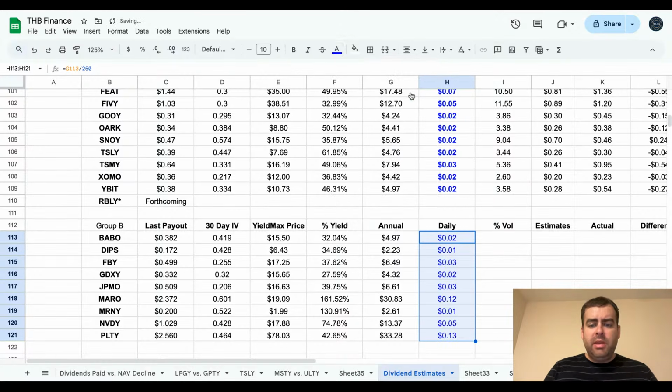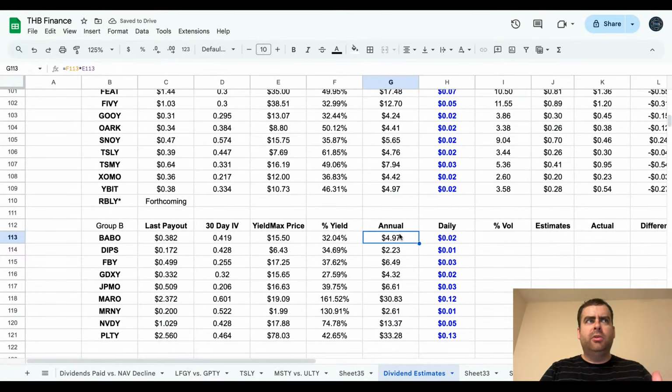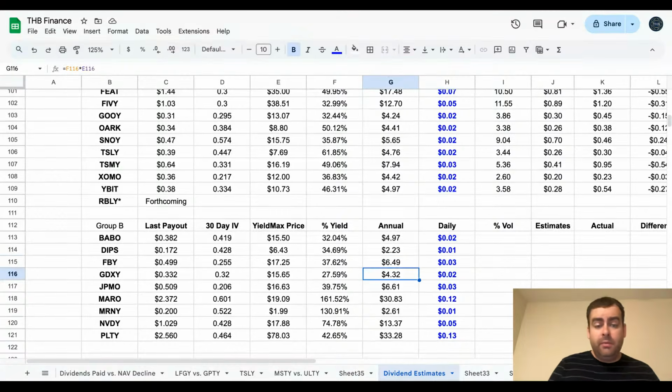And stay with me because the video is going to get really exciting when we go over our actual estimates, which is kind of an oxymoron, actual estimates, because they're not the actuals. But anyway, we're getting a whole $5 annually for BABO, 2 cents a day. And my formula is based on 250 trading days. 2.23 for DIPS, which is 1 cent a day. FBY, 6.49, which is 3 cents a day. GDXY, 4.32, which is 2 cents a day. JPMO, $6.61, which is 3 cents a day.